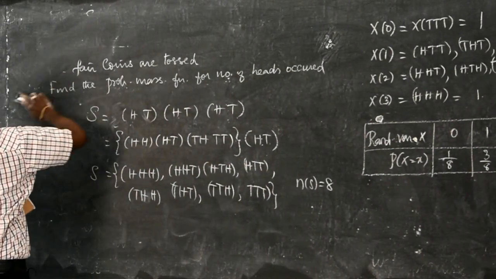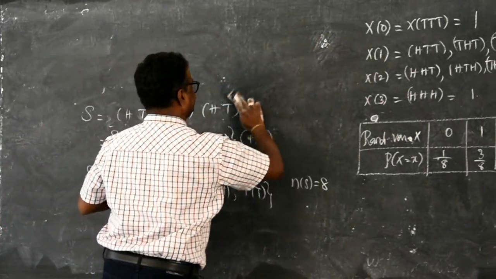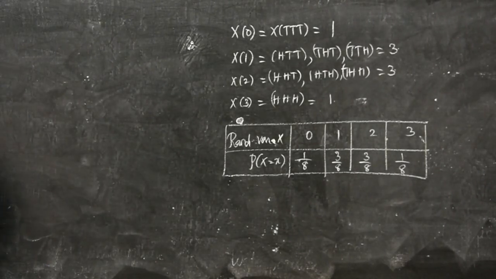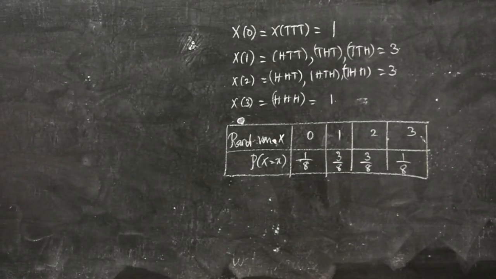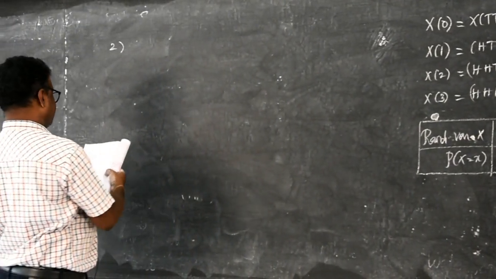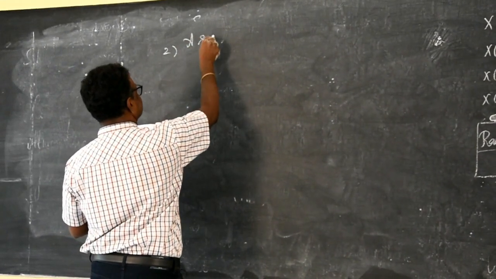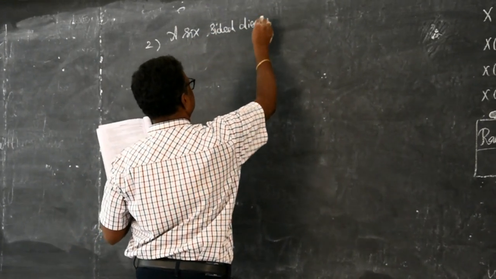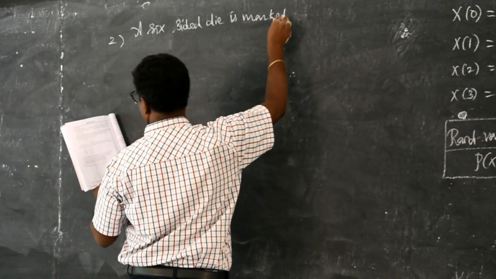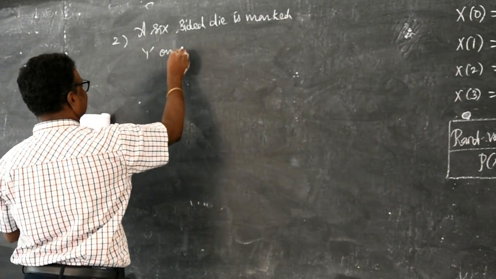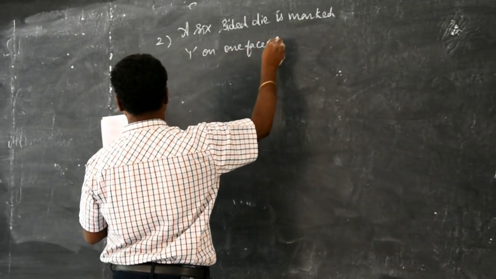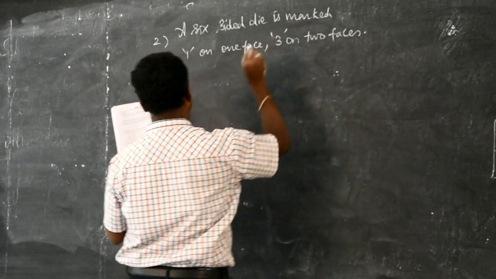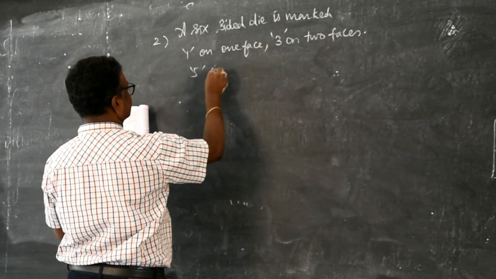Now, we shall go for the second problem. A 6-sided die is marked 1 on one face, 3 on two faces, and 5 on the remaining faces.